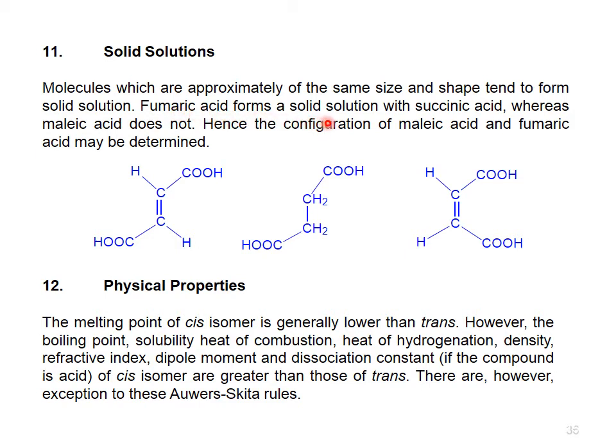There are, however, exceptions to all these rules, the Skita rules. The exceptions are always there, because in some cases the trans isomer has greater physical properties, while usually in common practice the cis isomer has greater values of heat of hydrogenation, density, refractive index, dipole moment, and dissociation constant.